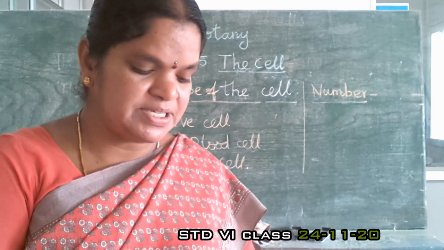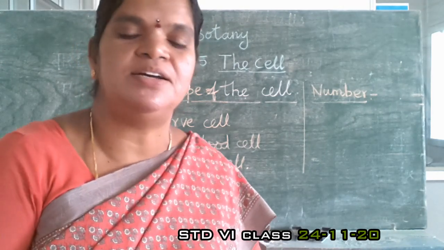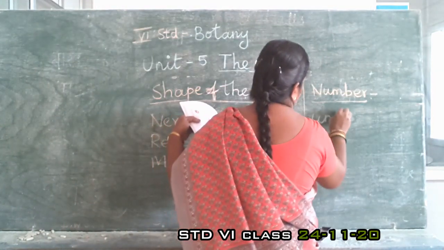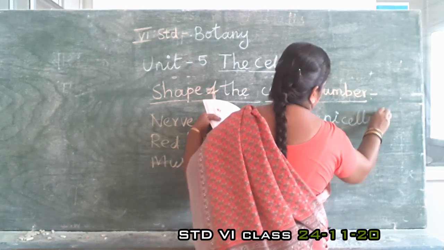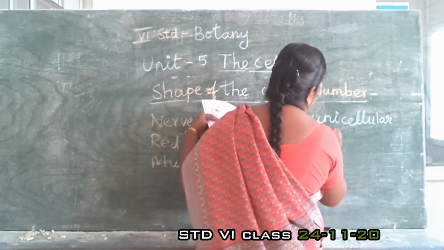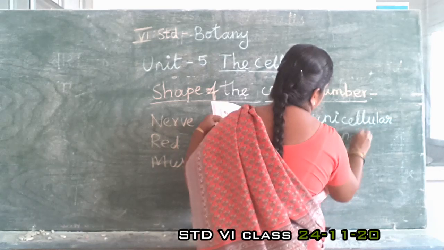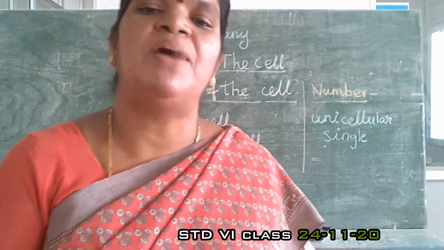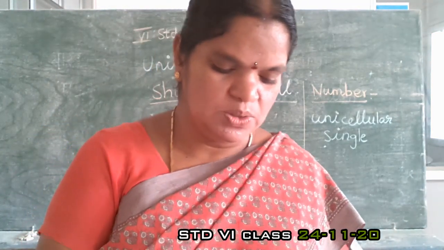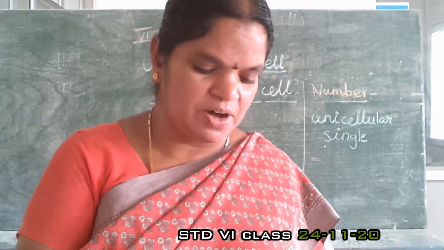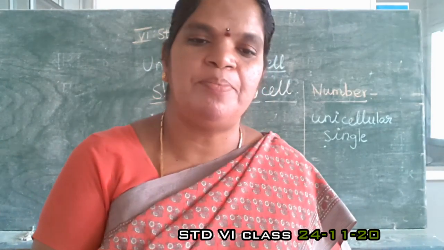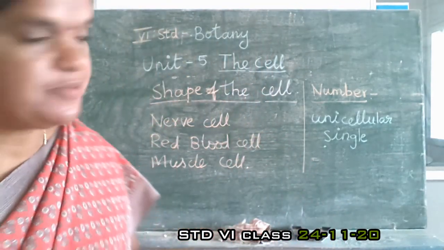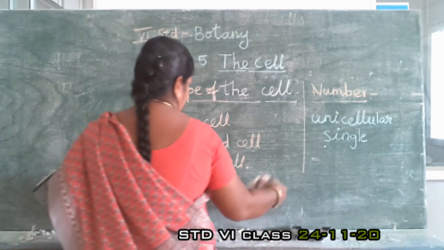An organism may be either unicellular, that is single. Unicellular means single cellular. Then bicellular and multicellular. So single cellular organisms such as bacteria, amoeba, chlamydomonas and yeast are unicellular. Can I give examples for unicellular organisms? I will write on the board.